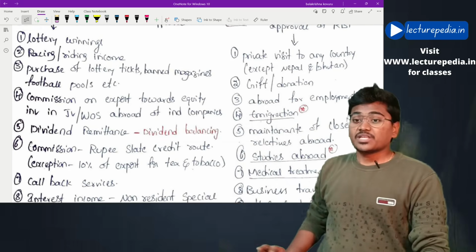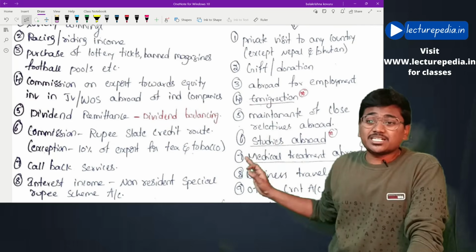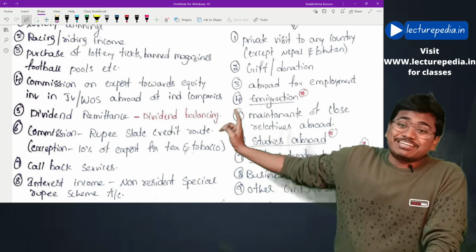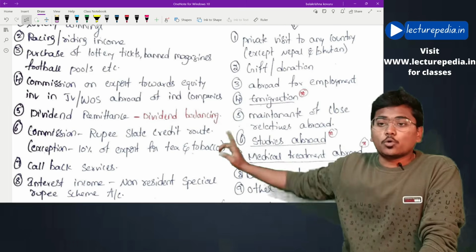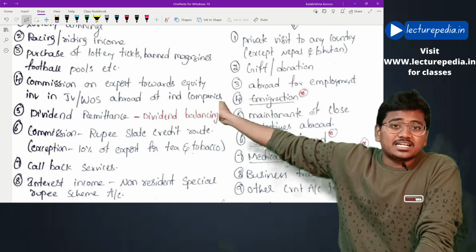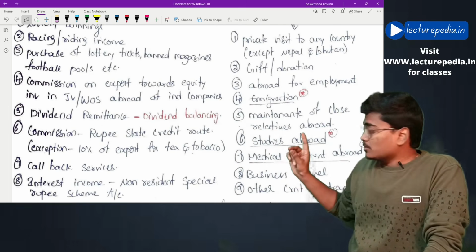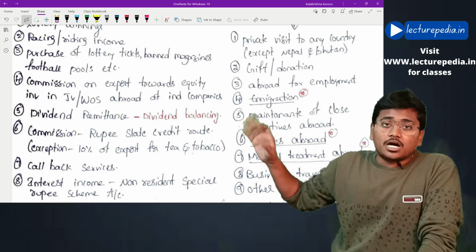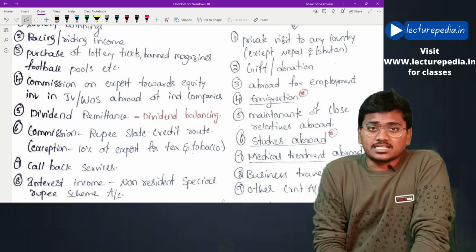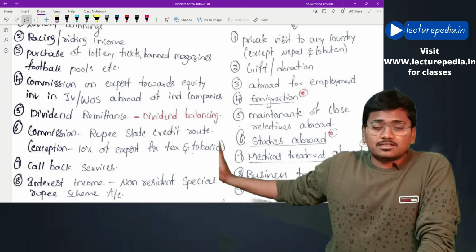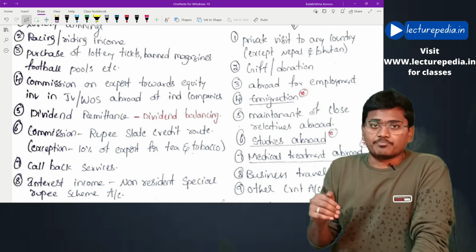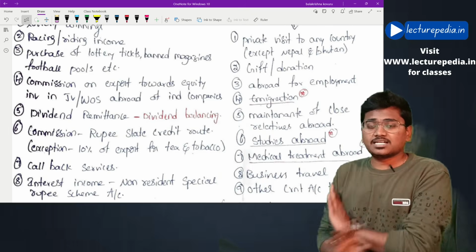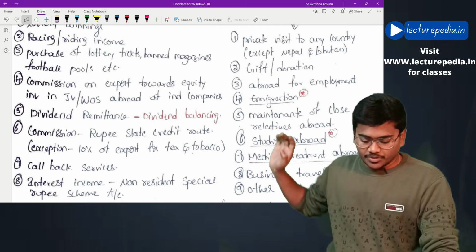Hope this is clear. Next, commission on export towards equity investment in joint venture or wholly owned subsidiary abroad of Indian companies. This transaction we have discussed for around half an hour in the regular class. I can't explain this transaction here in this class because it is a revision class. If I explain the transaction, it will take a lot of time, so you remember it.